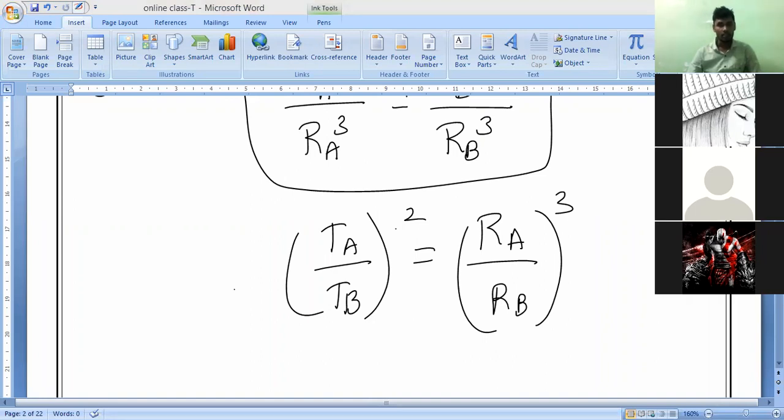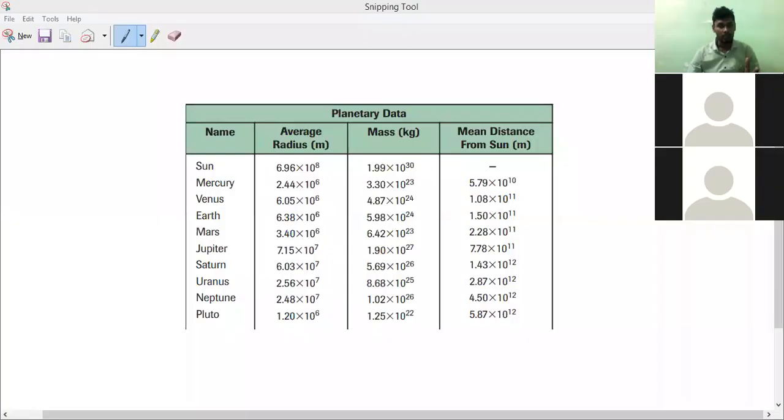Average radius. Now if you understand, we will solve one numerical also. Now the meeting is going to end, correct? I will show you the planetary data, what it is indicating. Try to observe whether the distances are almost similar, the average radius and everything. You don't need to learn or memorize anything, just observe the values. Now you can see the tabular column. Can you see, guys?